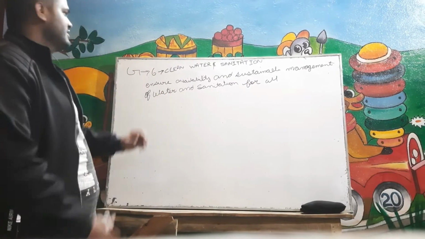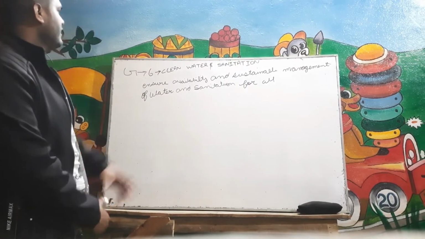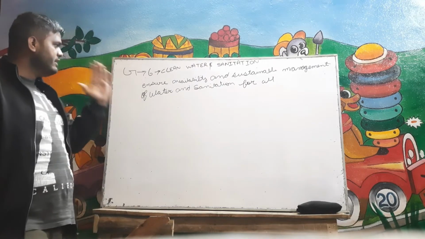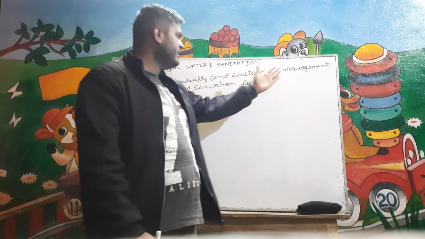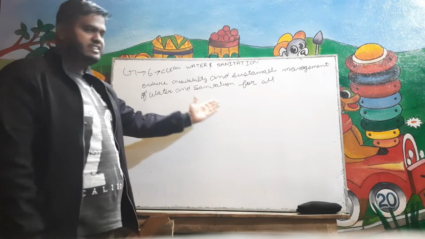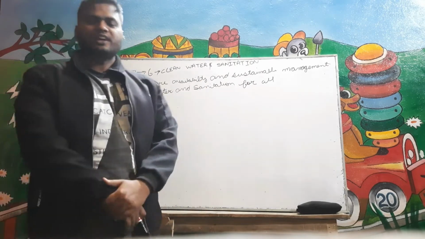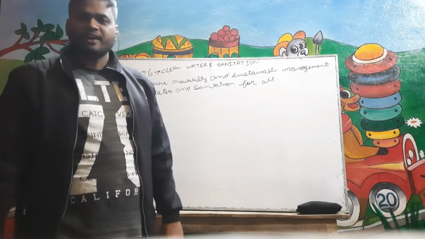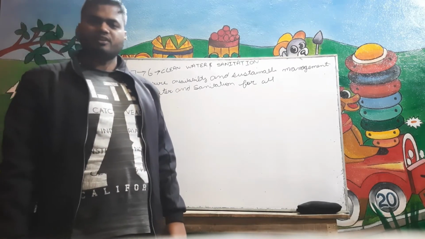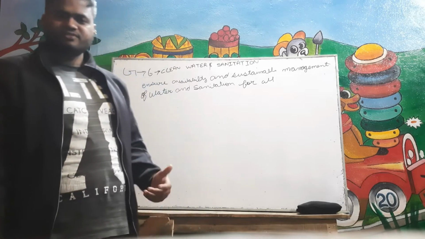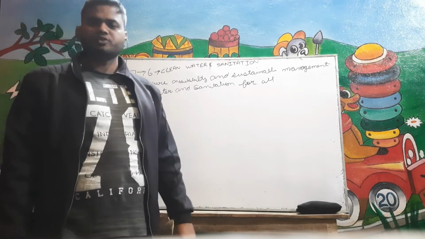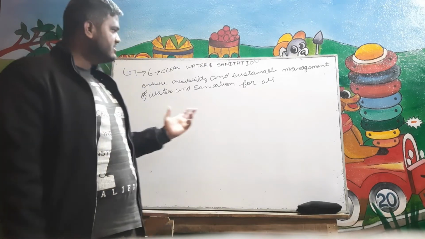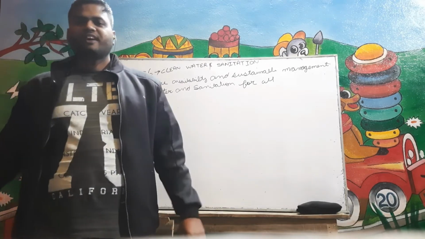Let's see Goal number 6. Goal 6 of the SDGs talks about clean water and sanitation. The United Nations focuses mainly on ensuring availability and sustainable management of water and sanitation for all. By 2030 the target is to achieve universal and equitable access to safe and affordable water. By 2020 we have to protect and restore water-related ecosystems, including mountains, forests, rivers, aquifers and lakes.